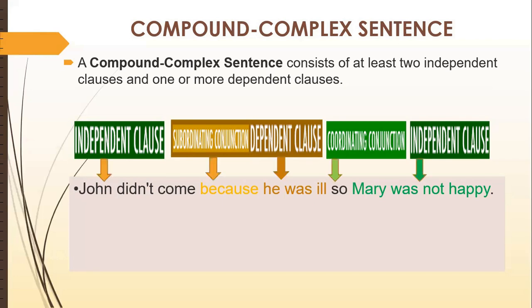Here independent clause one is 'John didn't come'. The subordinating conjunction is 'because'. The dependent clause is 'he was ill', and then the coordinating conjunction is 'so'. And the second independent clause is 'Mary was not happy'. Whenever we talk about a compound complex sentence, it will be a combination of at least two independent and one dependent clause, joined with both subordinating and coordinating conjunctions.